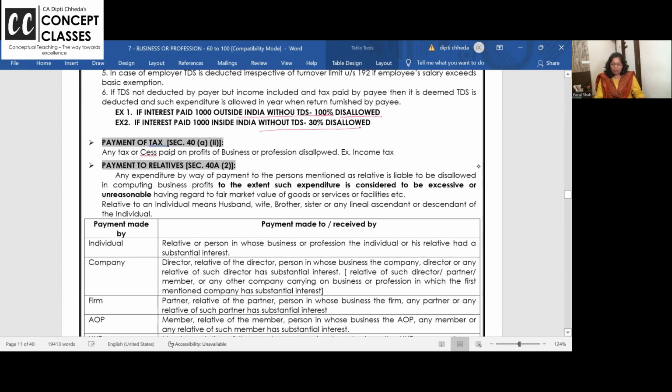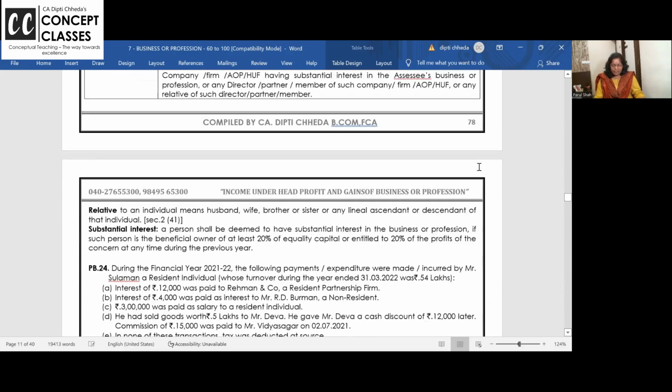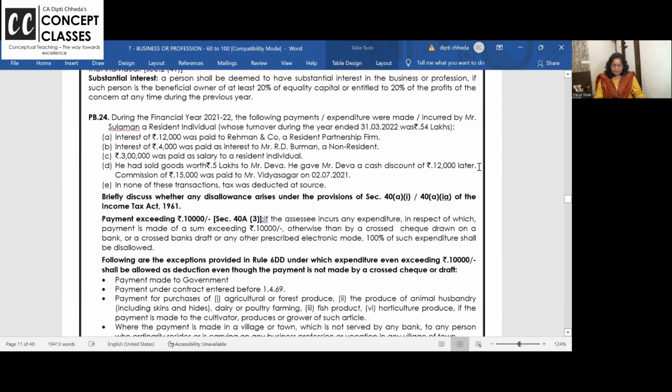Income tax is not allowed. Payment to relatives unreasonable है तो not allowed. अब relatives की definition आप पढ़ सकते हैं.